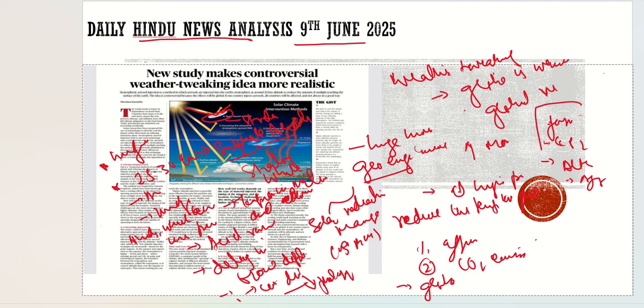And also, to reduce the temperature by 1 degree centigrade, we will need 20 million tons of sulfate aerosols. So this much is needed to reduce the temperature by 1 degree centigrade.